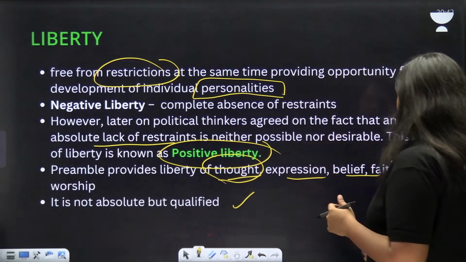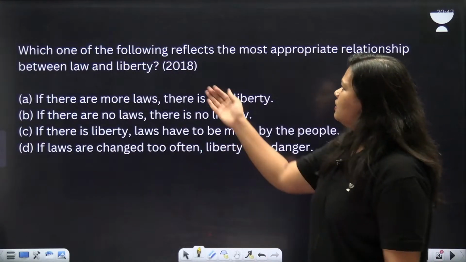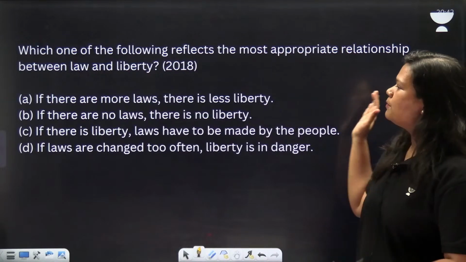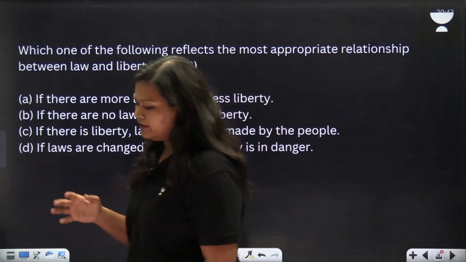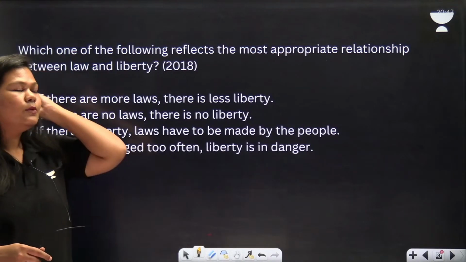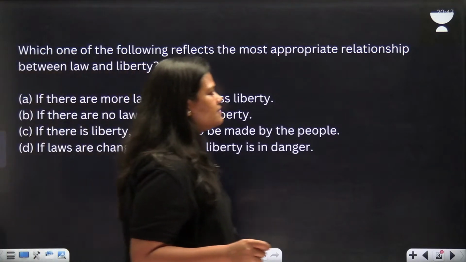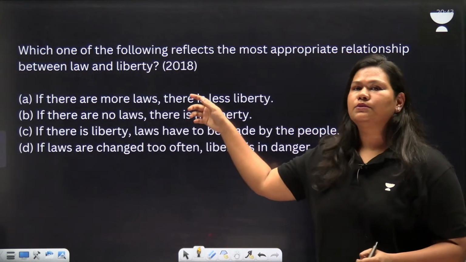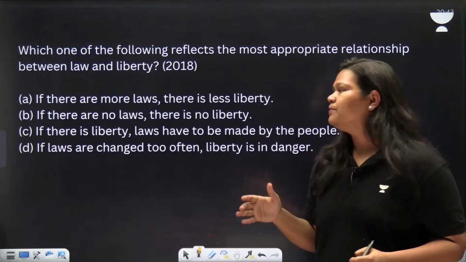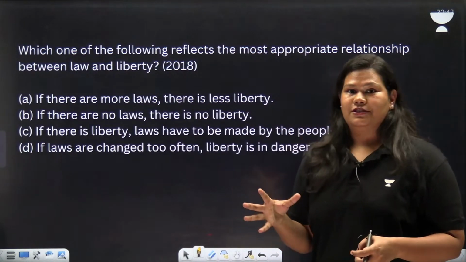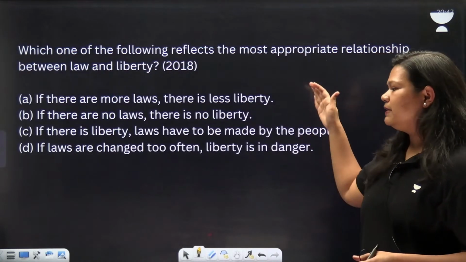Moving forward, we'll solve a question now. Read the question. Which of the following reflects the most appropriate relation between law and liberty? Those of you who have joined, can you answer this question? What is the appropriate relation between law and liberty? This was asked in the year 2018 UPSC Prelims. It's a very interesting question and it can be solved through elimination.